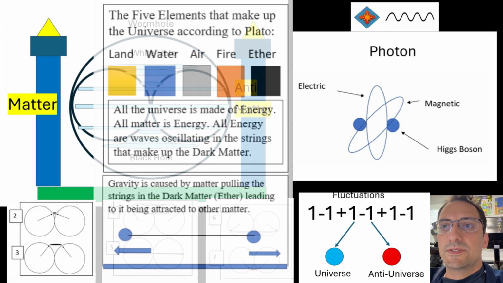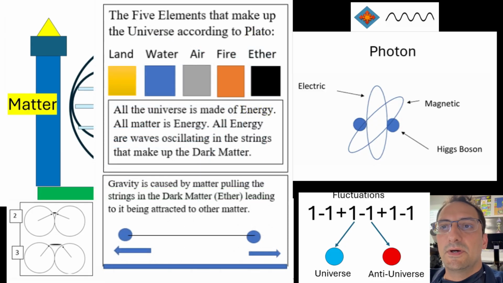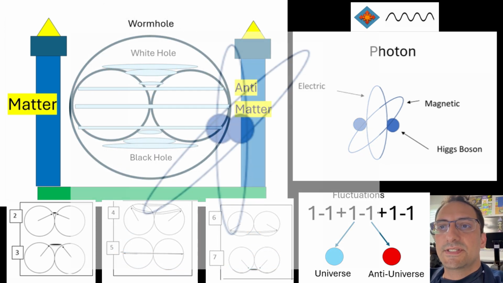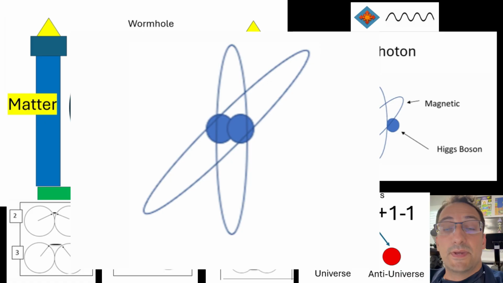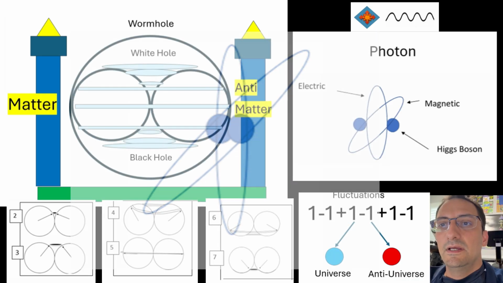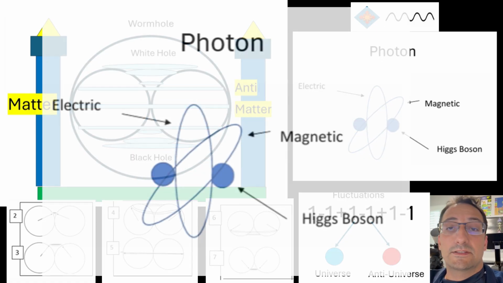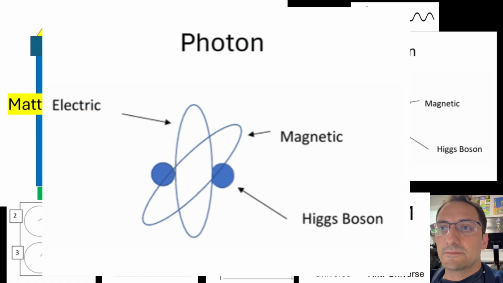In regions of space where there is a lot of mass, the Higgs bosons are closer together, almost touching. This causes more pulling of strings and thus more gravity. When the Higgs bosons do touch each other, the distance between their centers is the Planck length, and space is the densest. When the Higgs bosons are closer together, the strings have a higher amplitude. A single photon is made of two Higgs bosons connected to each other by an electric and magnetic string at the fundamental level. Here we have a single photon.